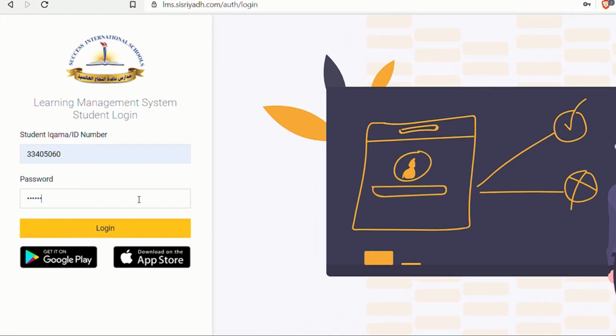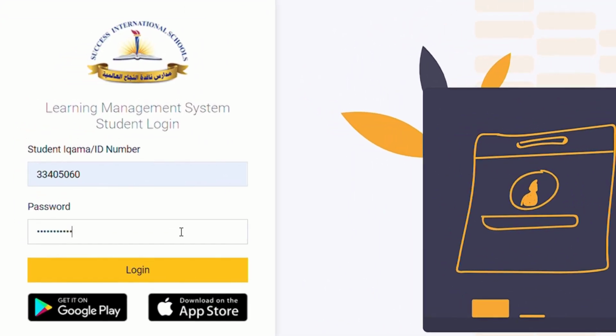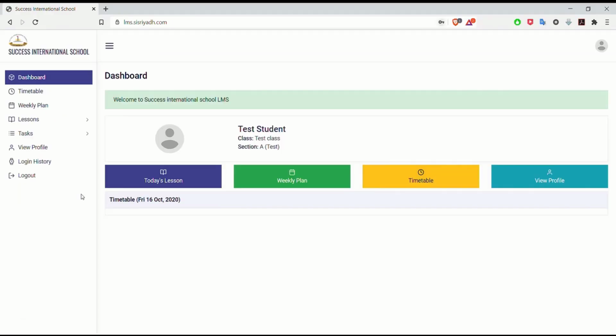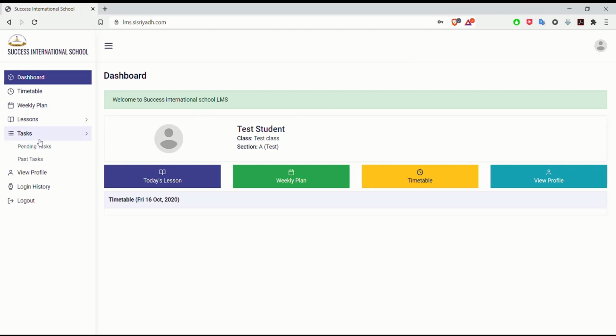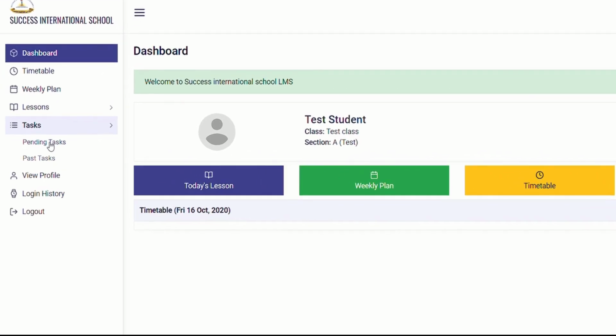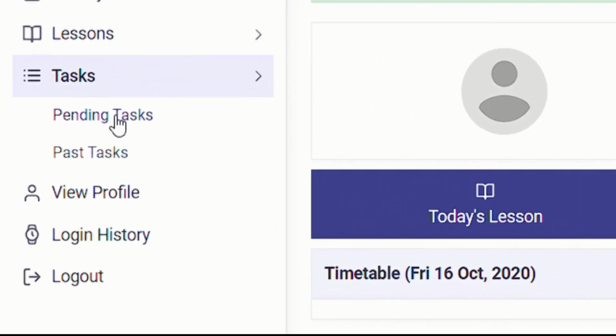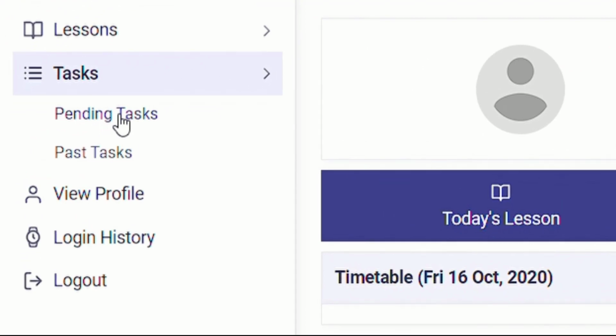First of all, by using your user ID and password, you will log in to your respective accounts of the school's official website. Once you have successfully logged in, you will get your dashboard. This dashboard comprises a very prominent tab with the title of Task. This tab has two further subcategories with the names of Pending Task and Past Task.